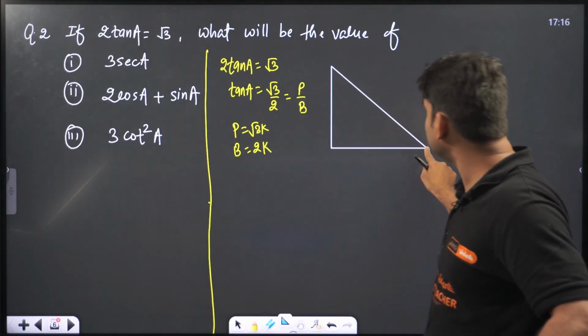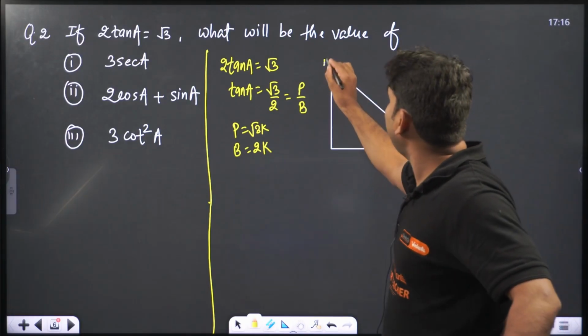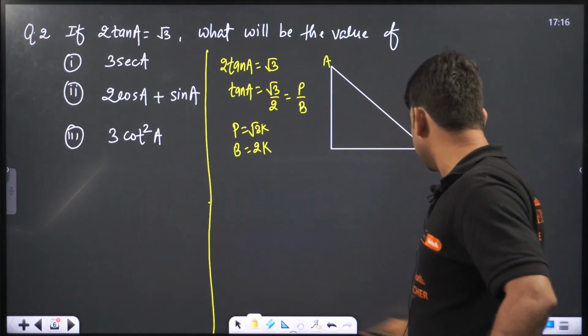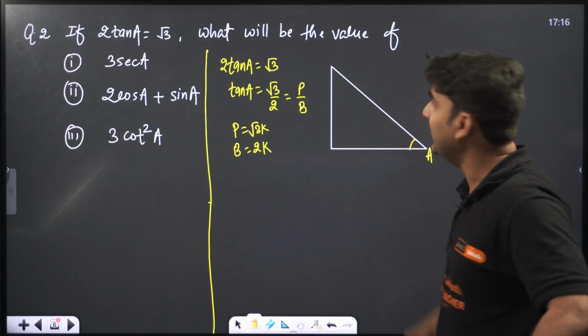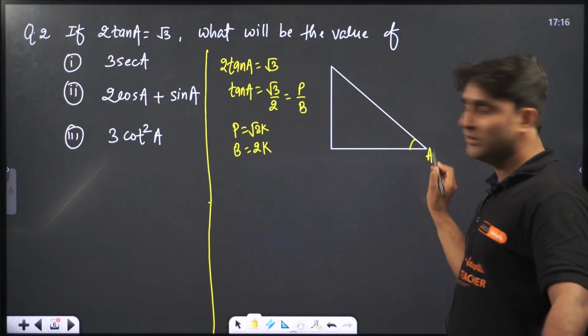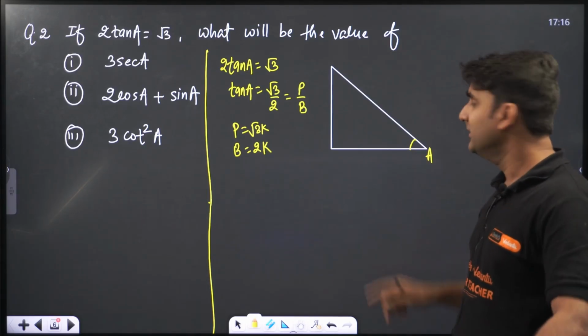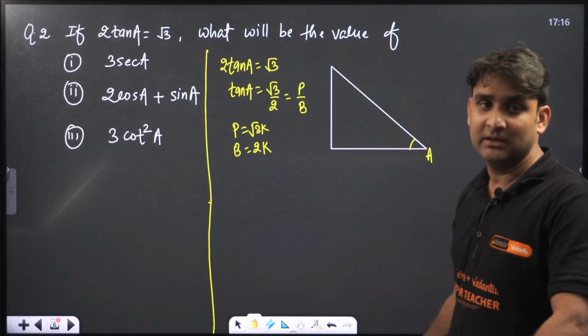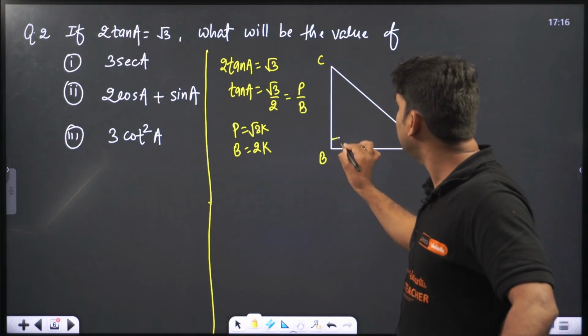We have triangle ABC, and this is A. The angle A is given, so let's write A here. This angle will represent A. Clear everyone? Because theta is not there, the vertex itself is treated as the angle. So we have to take A. This will be B, and this will be C, 90 degrees.